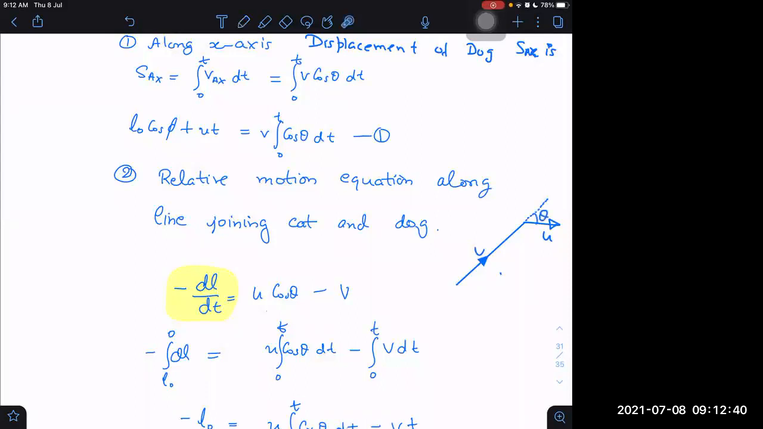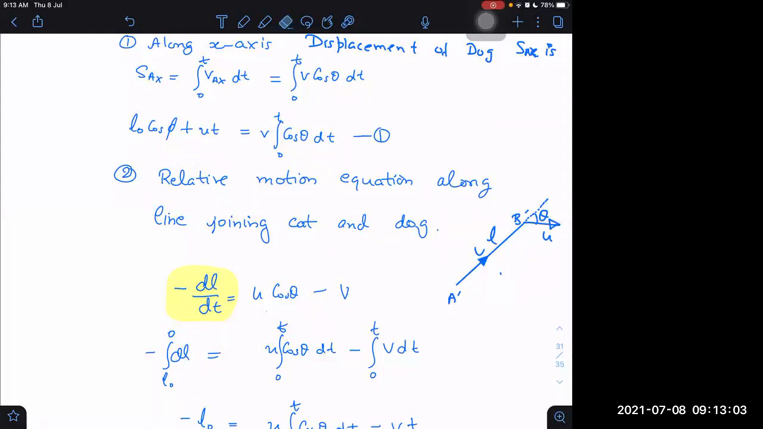What will that be? U cos theta is trying to increase the length, but V is trying to decrease it. So V will be taken with a negative sign, and U cos theta will be taken with a positive sign. Is that right or not? Yes, sir.